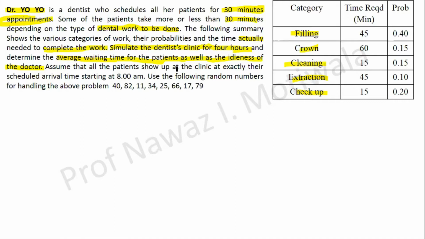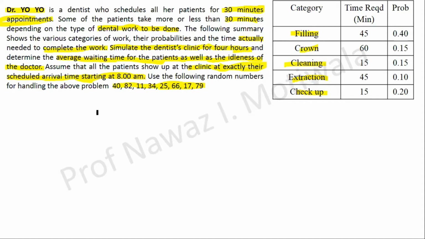Assume that patients show up at a clinic exactly at their scheduled arrival time, and the clinic starts at 8 a.m. and you need to use the following random numbers for handling the above problem. And the random numbers are 40, 82, 11, 34, 25, 66, 17, and 19. So, let me give you 5 minutes to make the table for random numbers. So take 2 to 3 minutes and form the random numbers range table for the following case. Okay, so it was enough time for filling the table for just 5 readings.